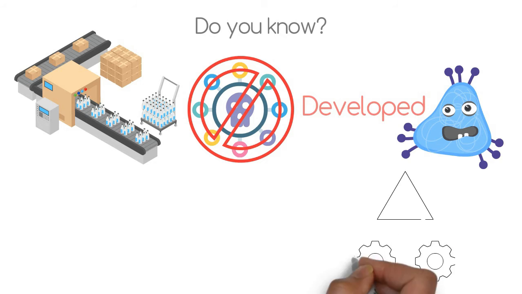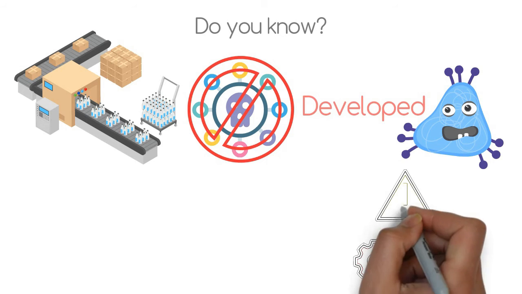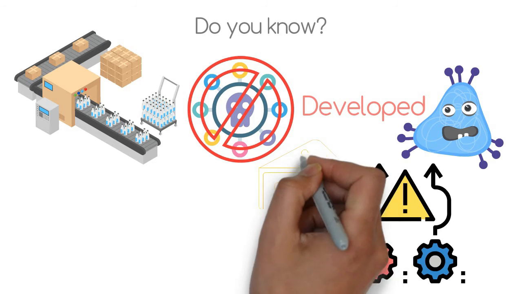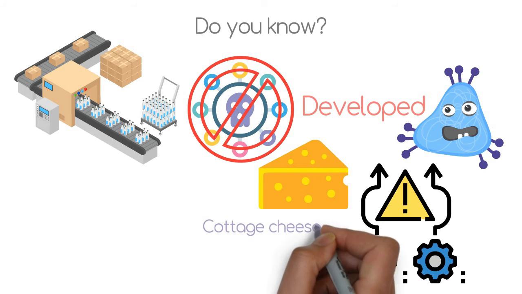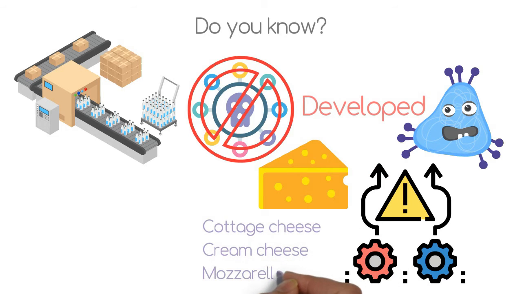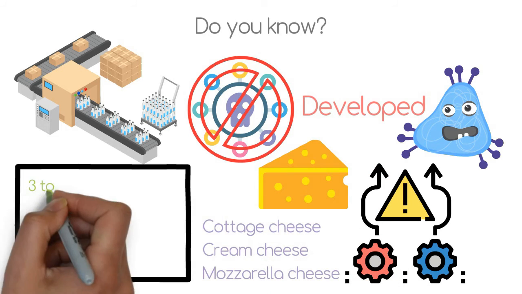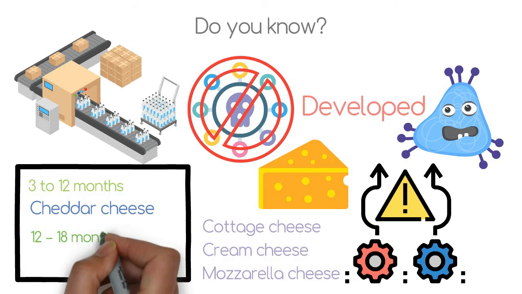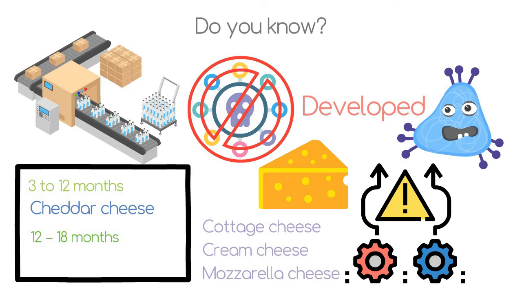Artificially, some strains are developed that will help to avoid unnecessary steps or materials. Freshly prepared cheese is always soft, that is cottage cheese, cream cheese, mozzarella cheese. On storing for 3 to 12 months, semi-hard cheddar cheese is formed, whereas after ripening for 12 to 18 months, very hard cheese called Parmesan cheese is formed.